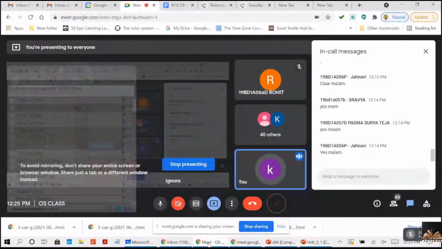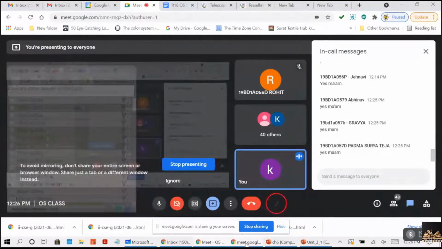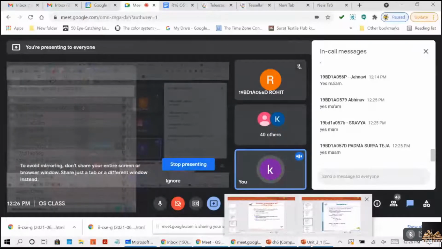Is it clear for you all about the mutex locks? Yes? Yeah. Now we are discussing the semaphores. So semaphores are also a synchronization tool, right? But this is the more robust synchronization tool, which will provide more sophisticated ways for the processes to synchronize their activities.